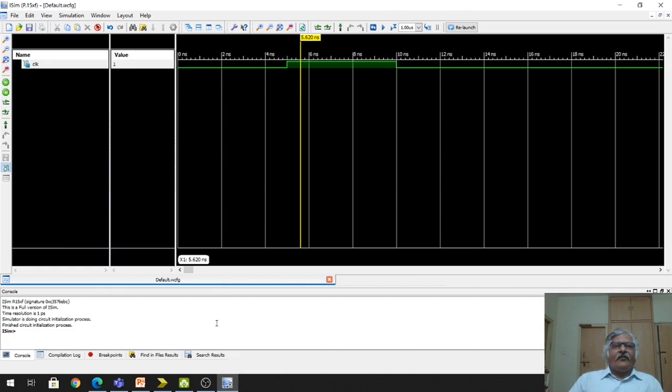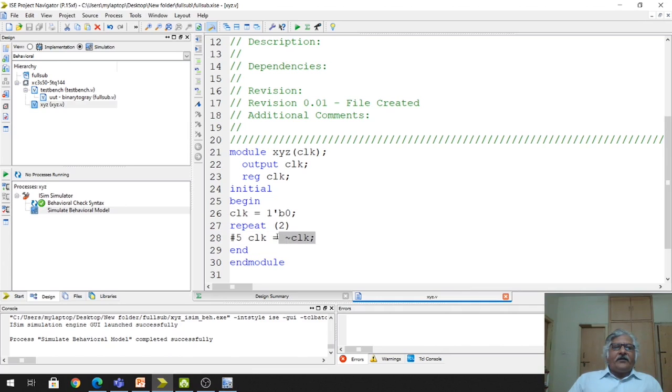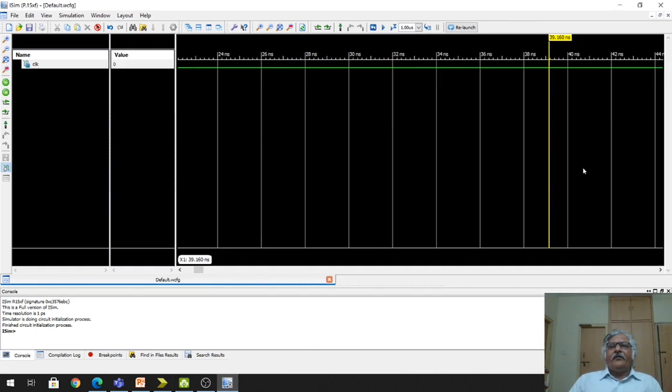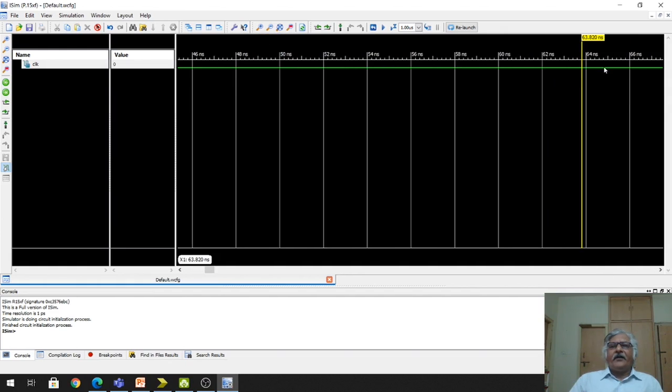Now when this statement executes the second time, again the value of CLK will become 0. So that will become 0 at 10 unit time. You see here at 10 unit time, the value of CLK will become 0. Now it is 0, right? So now it will remain 0 during the whole simulation period.